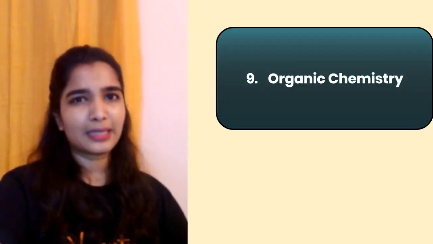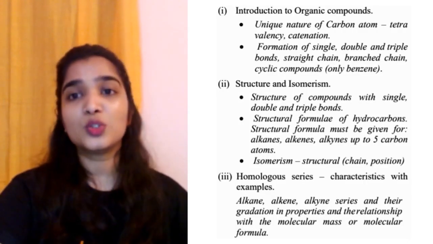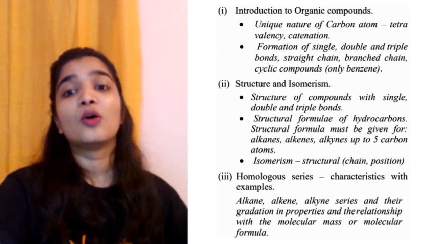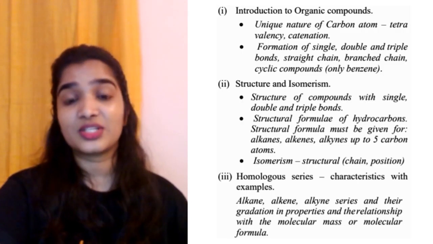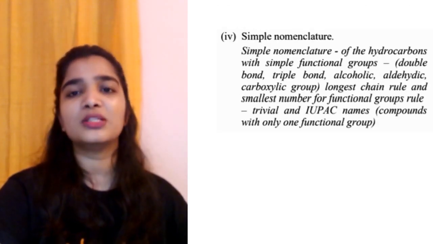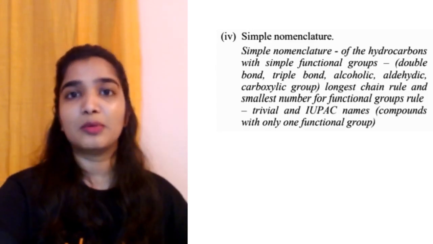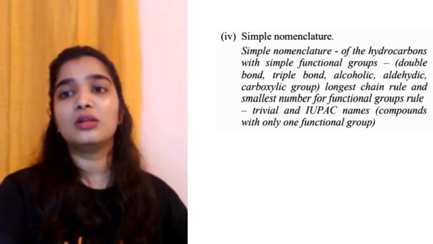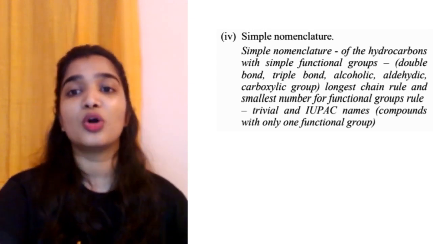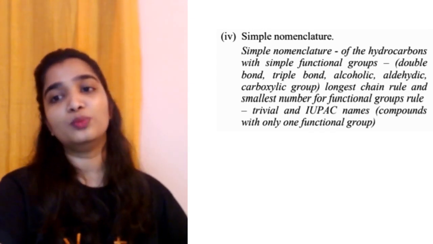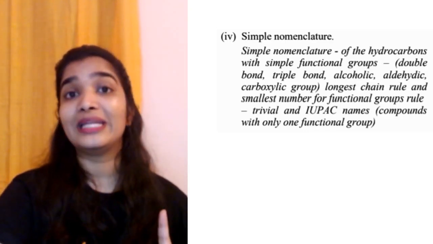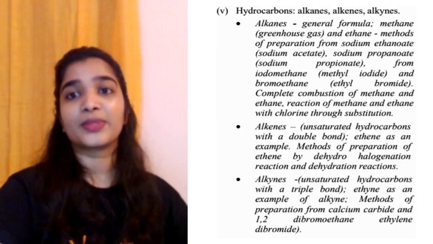Okay, organic chemistry, introduction to organic compounds, structure and isomerism, homologous series, that is characteristics with examples, simple nomenclature of the hydrocarbons with simple functional groups like double bond, triple bond, alcohol, aldehydes, carboxylic group, longest chain rule and the smallest number for the functional group rule. Trivial and IUPAC names, compounds with only one functional group.